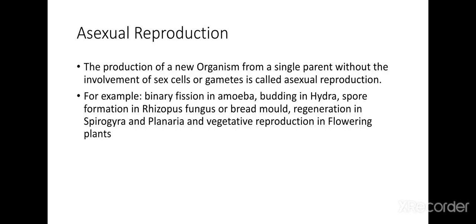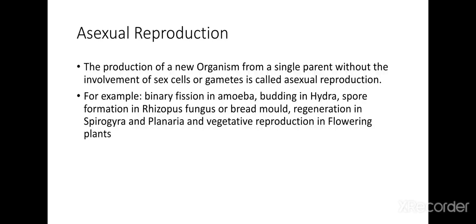So in asexual reproduction, basically the offspring arise from a single parent. Therefore, the production of a new organism from a single parent without the involvement of sex cells or gametes is called asexual reproduction. All right.